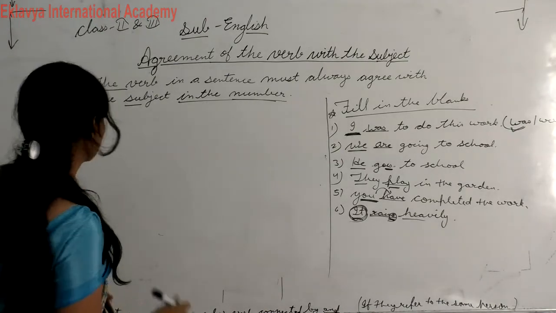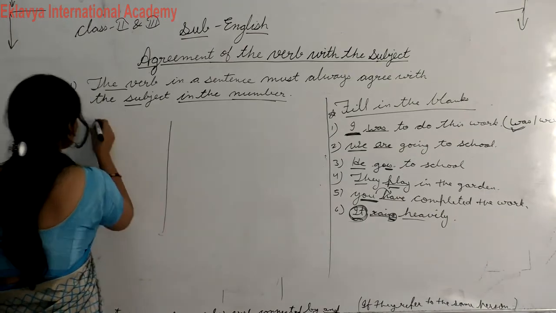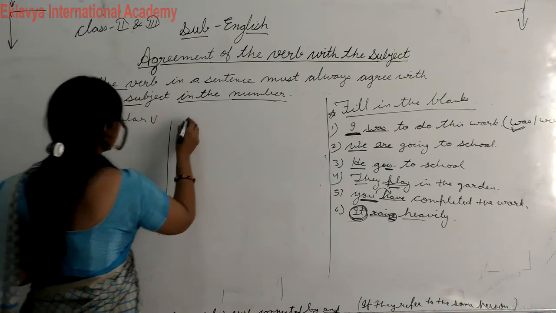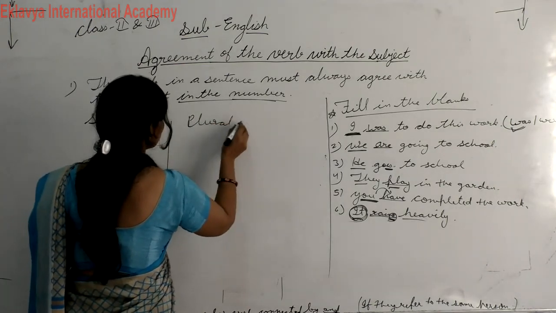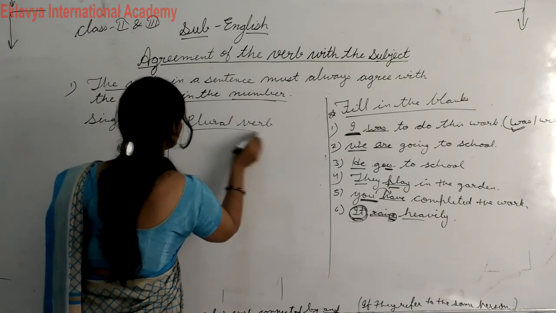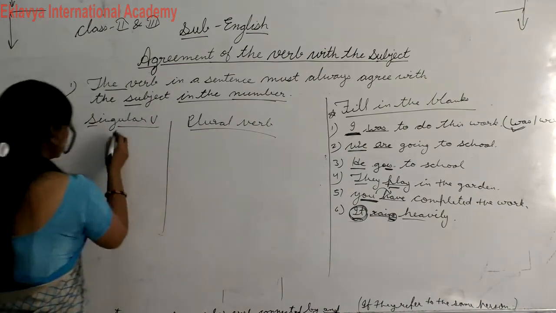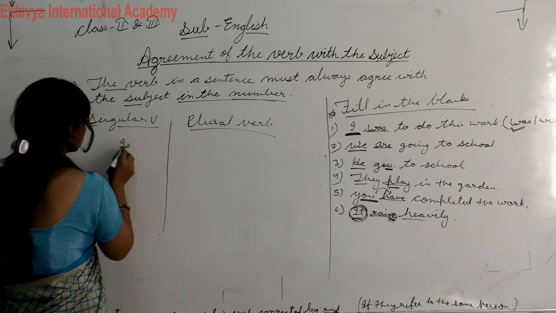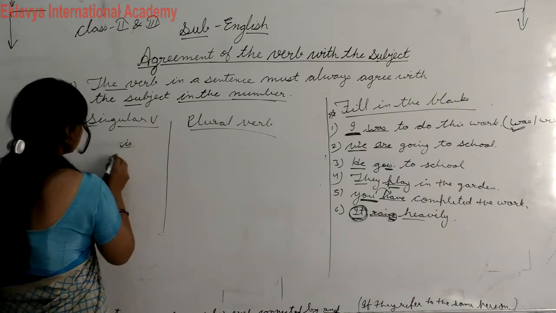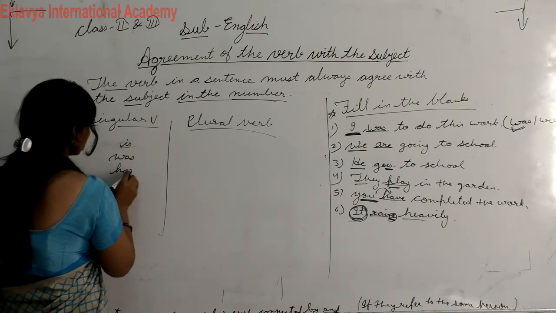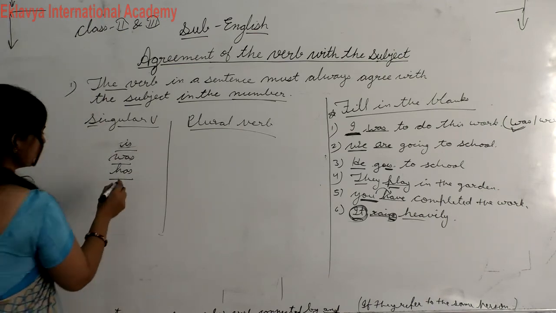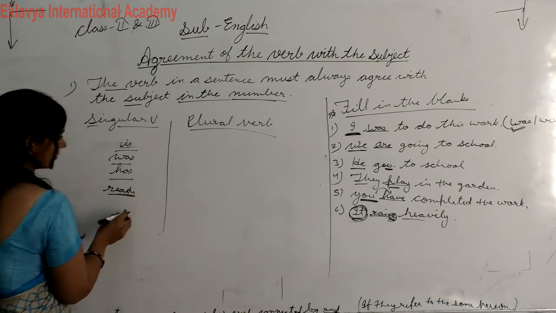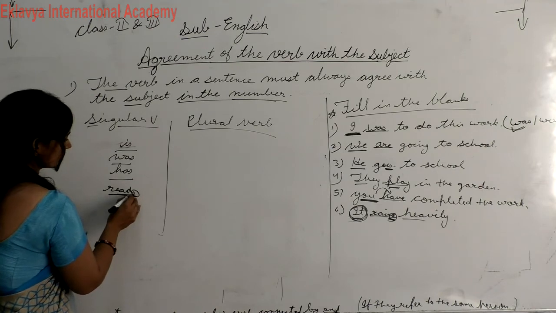So student, first, what is the plural verb? ये आपको लिखना है एक बार, singular verb and plural verb. You have to write these in your notebook. Okay student, like singular verb होती है is, was, has. Okay, they are singular verb. And like reads, even example बताया, many more verb you can add only s or es to make it singular.